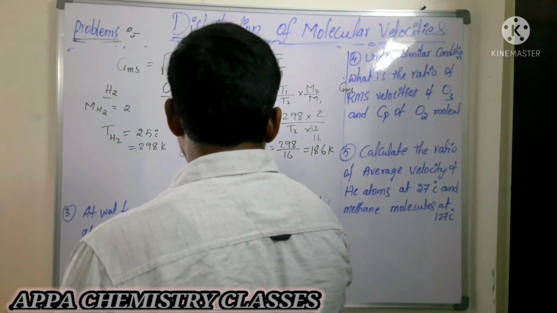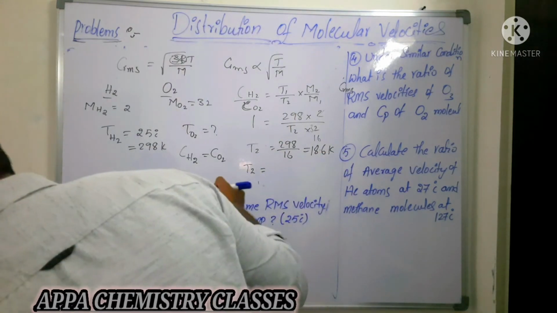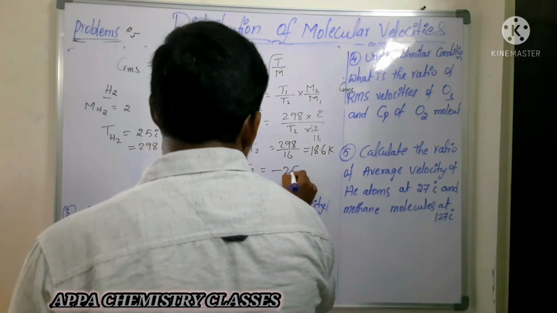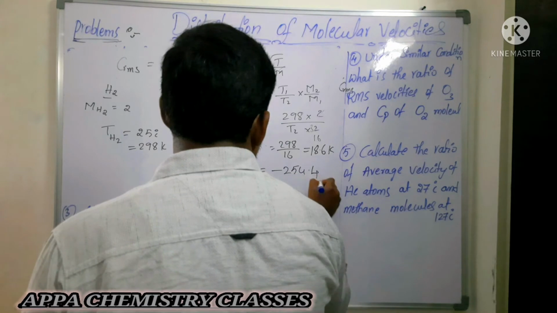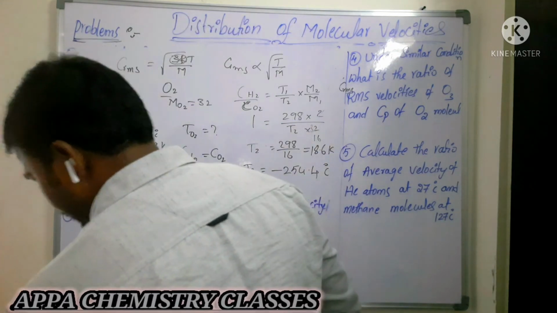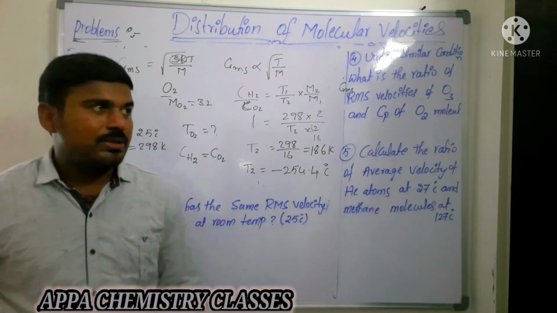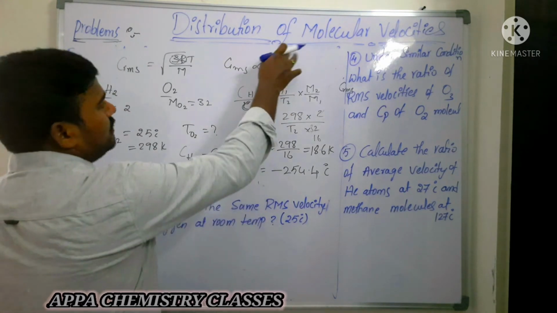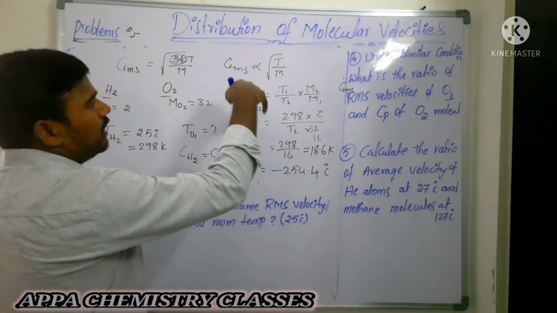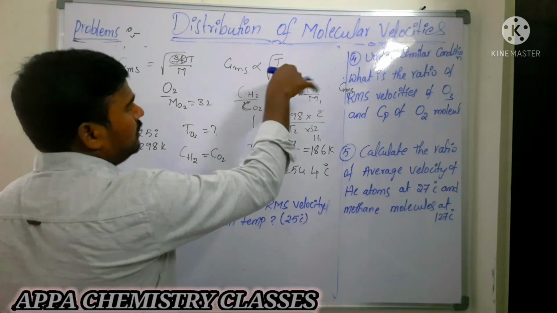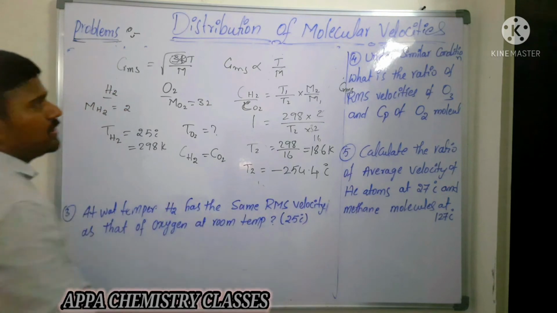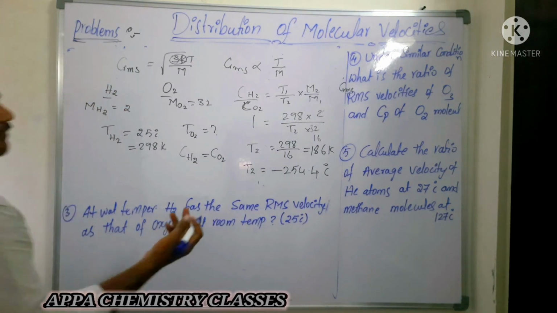Now convert into degrees Celsius. It will be minus 254.4 degrees Celsius. Is that clear? Here both sides have a square root, so they cancel out. So the RMS velocity is directly proportional to the square root of T by M.